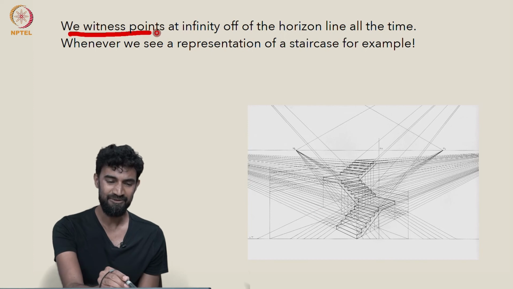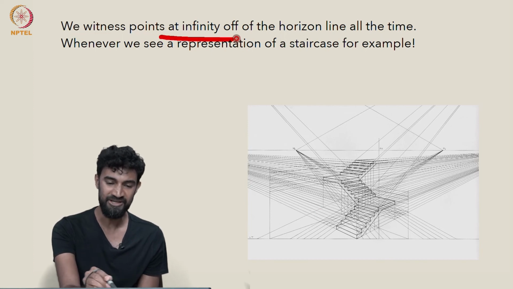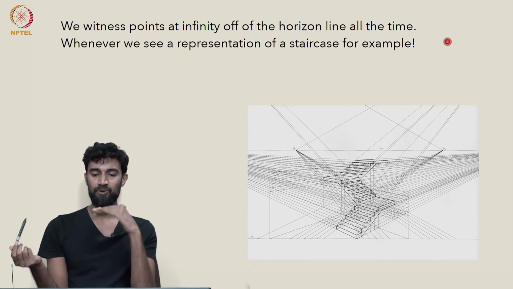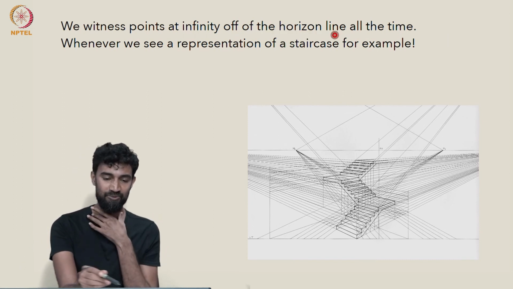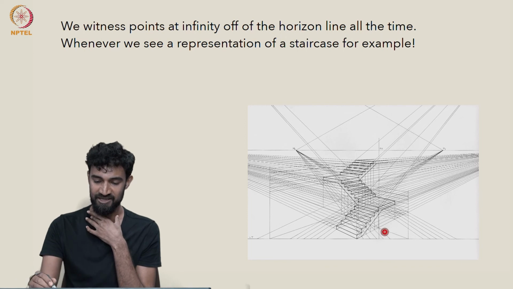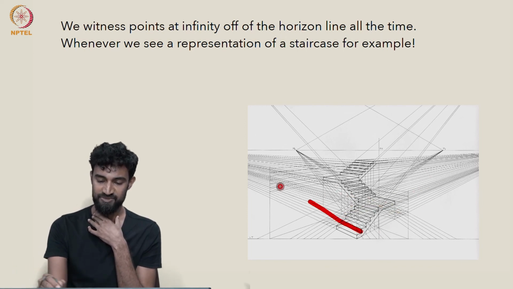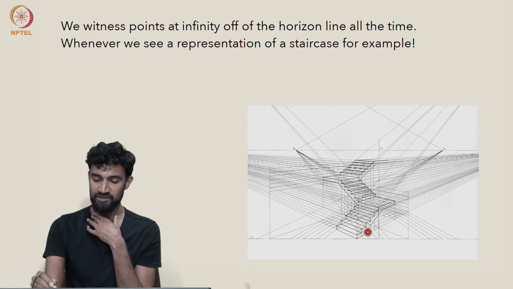So finally, I want to just note that we witness points at infinity both on and off of the horizon line all the time. When we see a representation of a staircase, we're seeing lots of points at infinity on the horizon line. It's all of these points on this horizon line here.